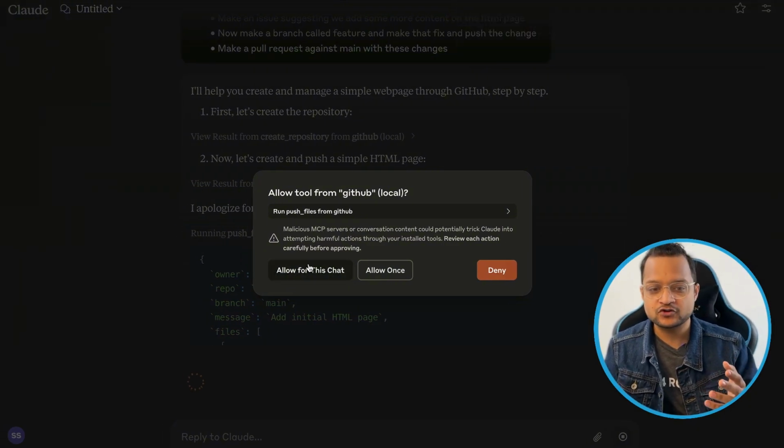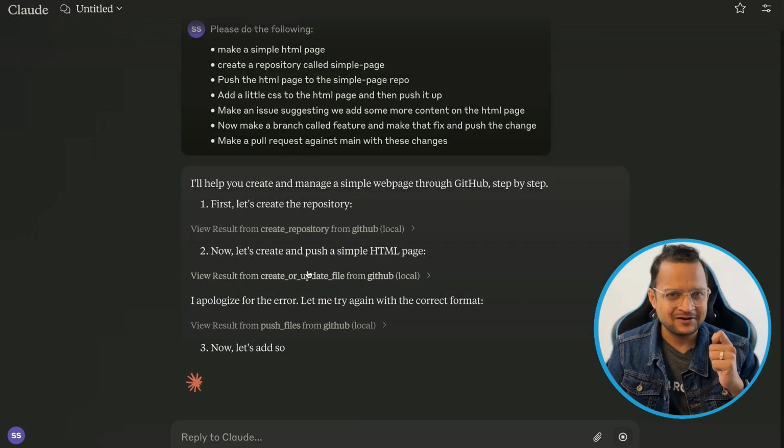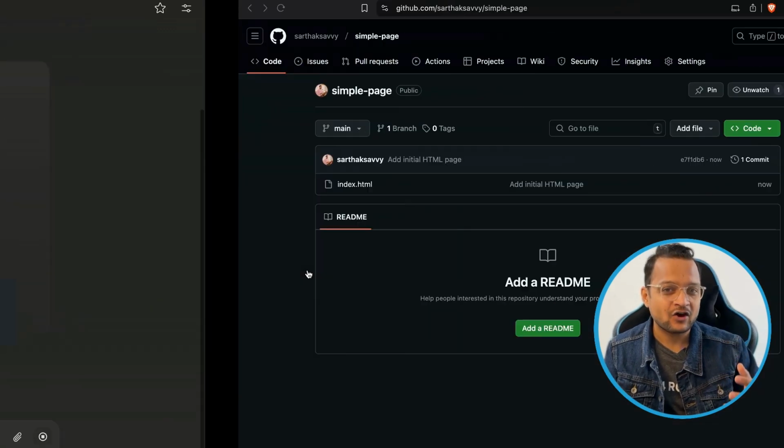It's going to create a push from GitHub. That means it's going to create a new pull request for us. That is another big thing for this Claude MCP thing.